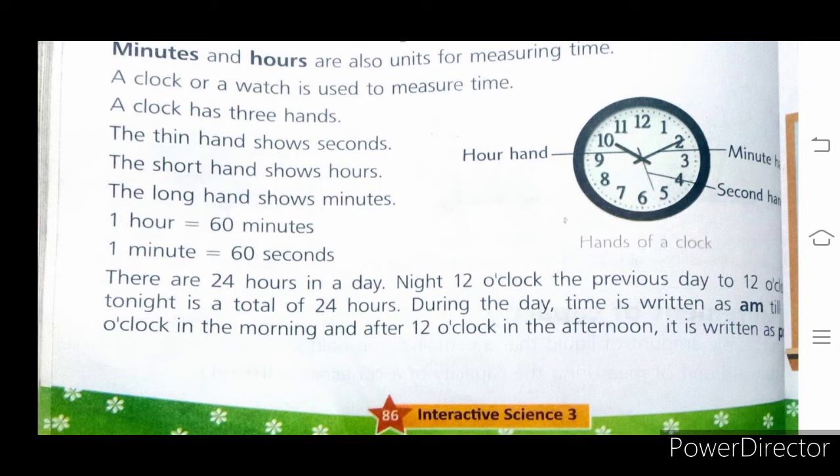During the day, time is written as AM from the morning till 12 o'clock, and after 12 o'clock in the afternoon it is written as PM. Okay.